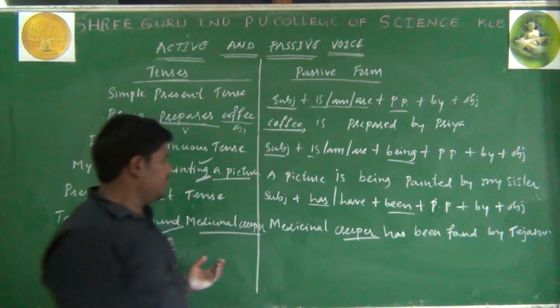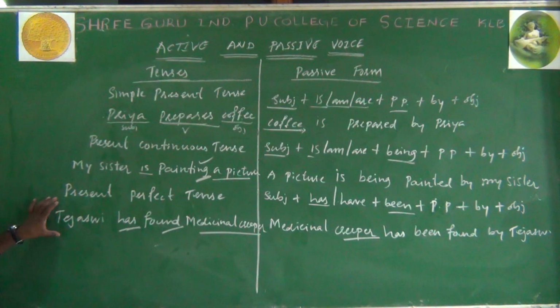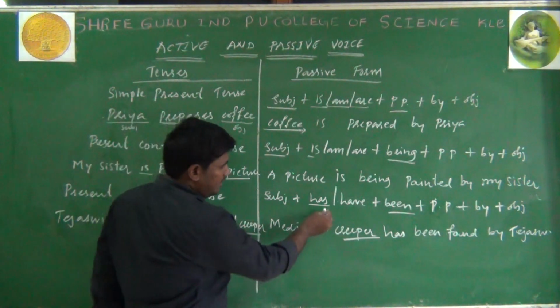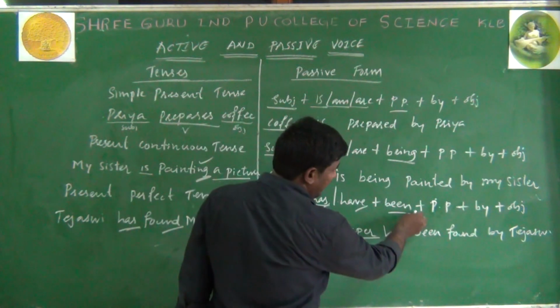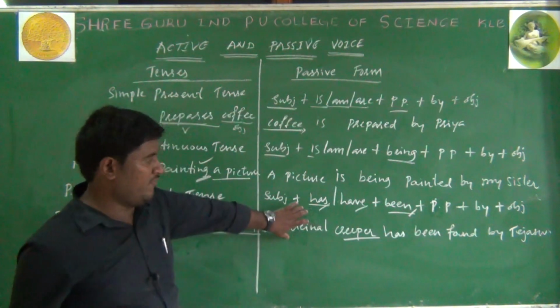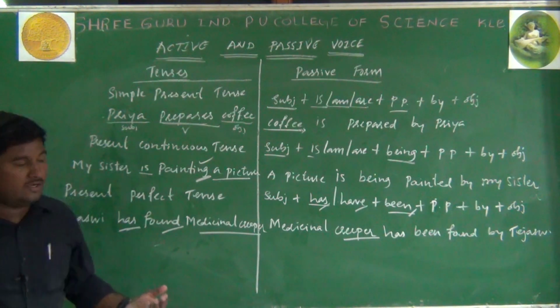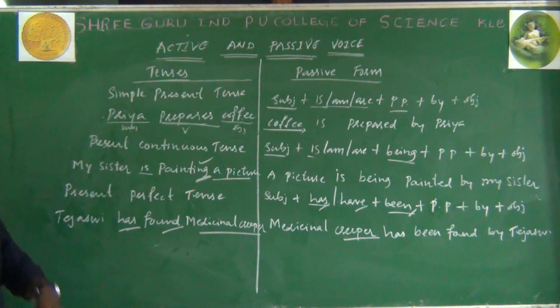So this is how you could change a present perfect tense into passive voice. What are the changes that happened here? We should take either has or have. You should not forget to take been because this is perfect tense. If you want to write down, you can write down. Then we'll discuss further examples.